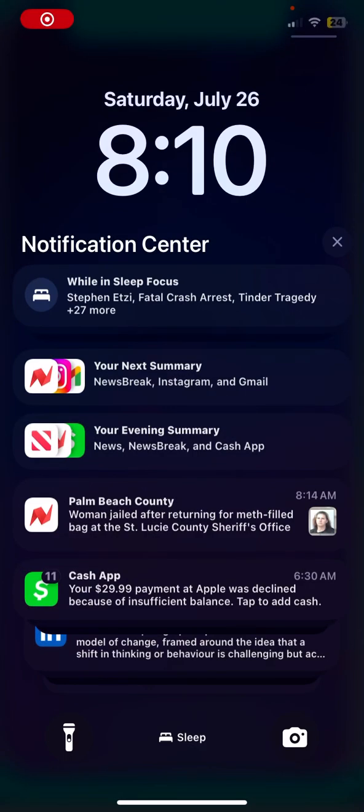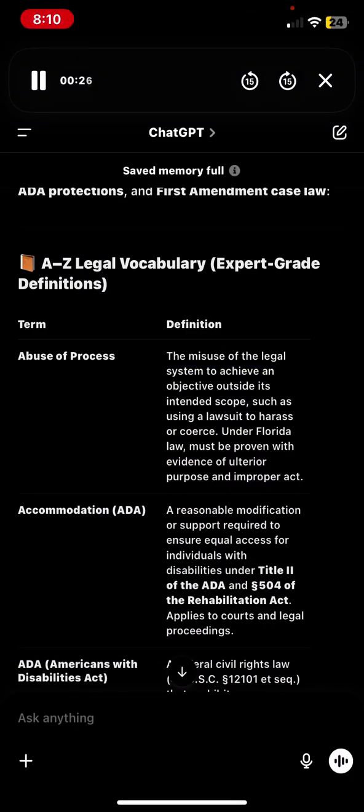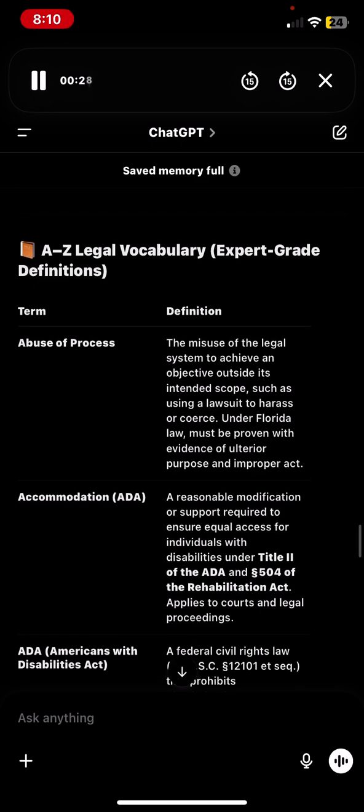A to Z legal vocabulary, expert grade definitions. Term definition: Abuse of process, the misuse of the legal system to achieve an objective outside its intended scope, such as using a lawsuit to harass or coerce. Under Florida law, must be proven with evidence of ulterior purpose and improper act.